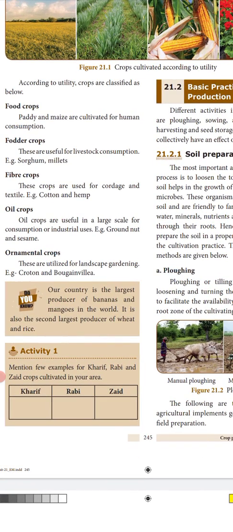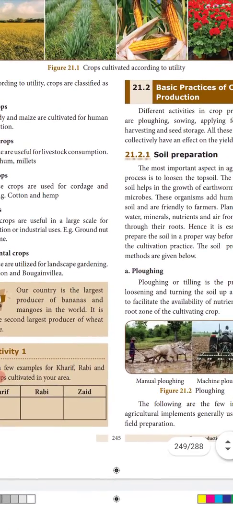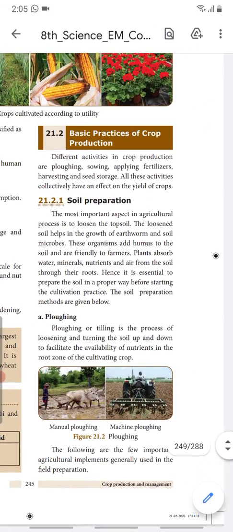And also we learned that our country is the largest producer of bananas and mangoes in the world, and also the second largest producer of wheat and rice. And then basic practices of crop production, how they prepare the soil, and we learned ploughing.